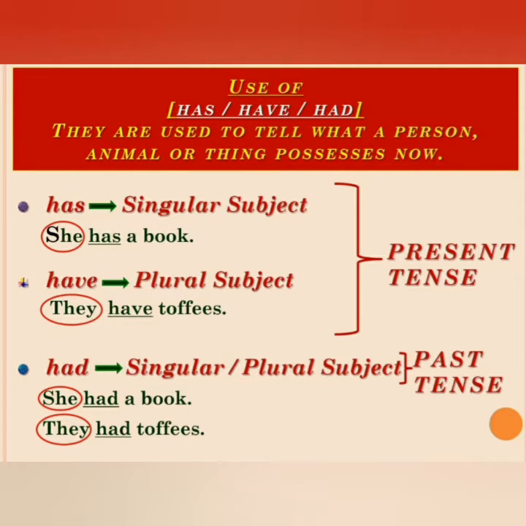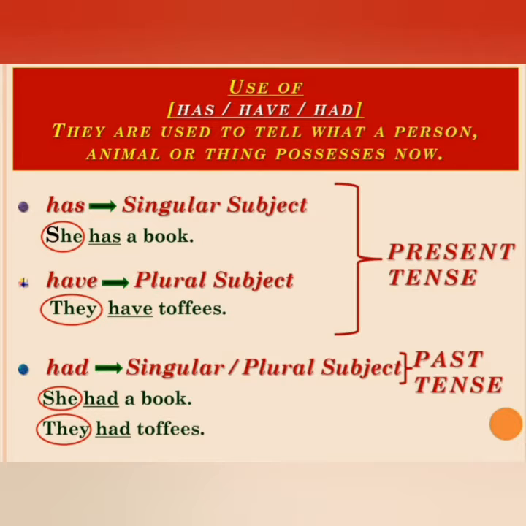Use of has, have or had. Students, they are used to tell what a person, animal or thing possesses now. It means it tells us about the ownership. And we use has and have for present tense. Has is used for singular subject and have for plural subjects.